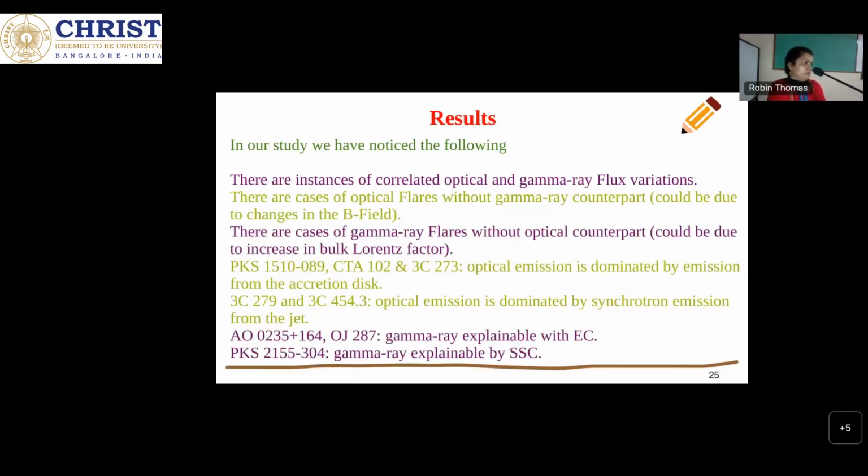Because the optical will be reprocessed, that's the reprocessing emission which is happening. So here, what's the time lag you typically see? Actually, we studied time lag only for this source, because for other sources we don't have enough good data to study the time lag. So in this we found for some epochs 0 days, for some 2-3 days time lag. 0 also we found.